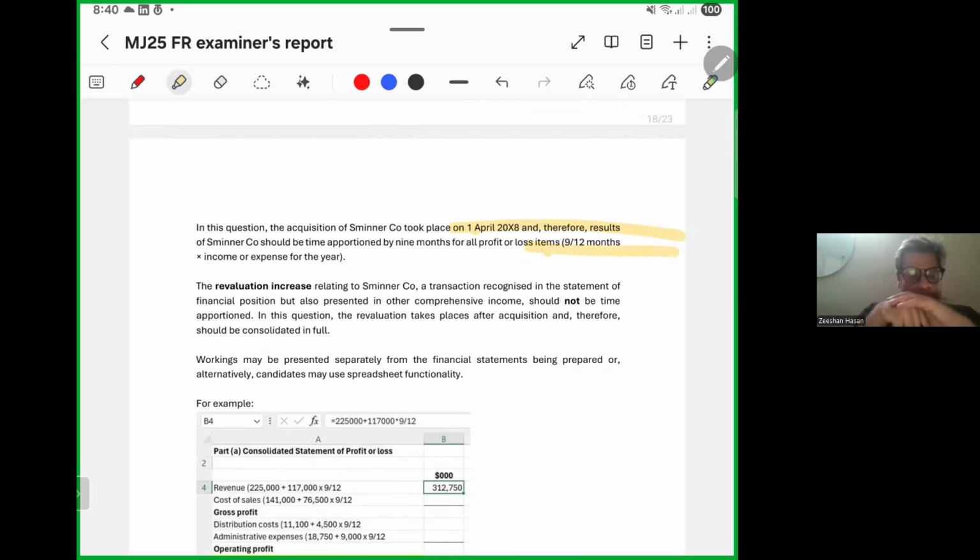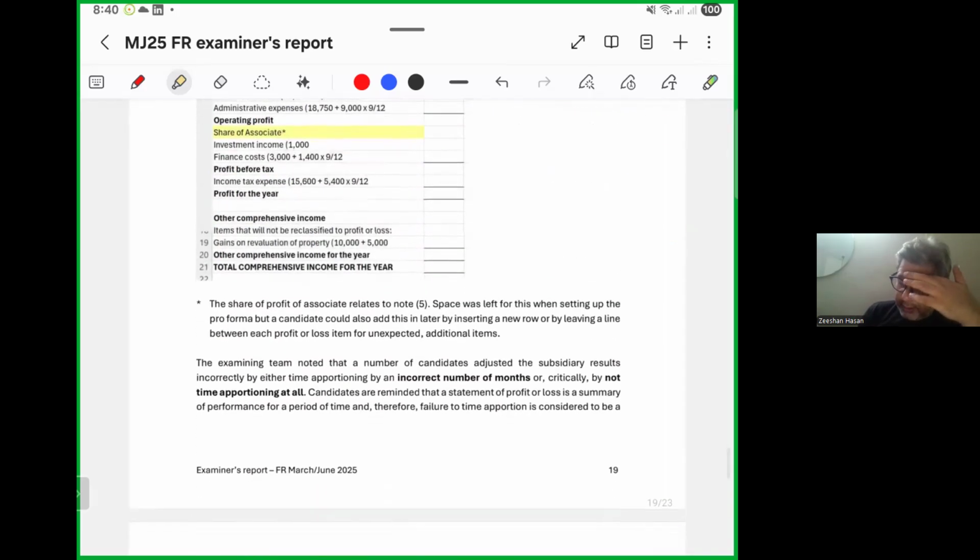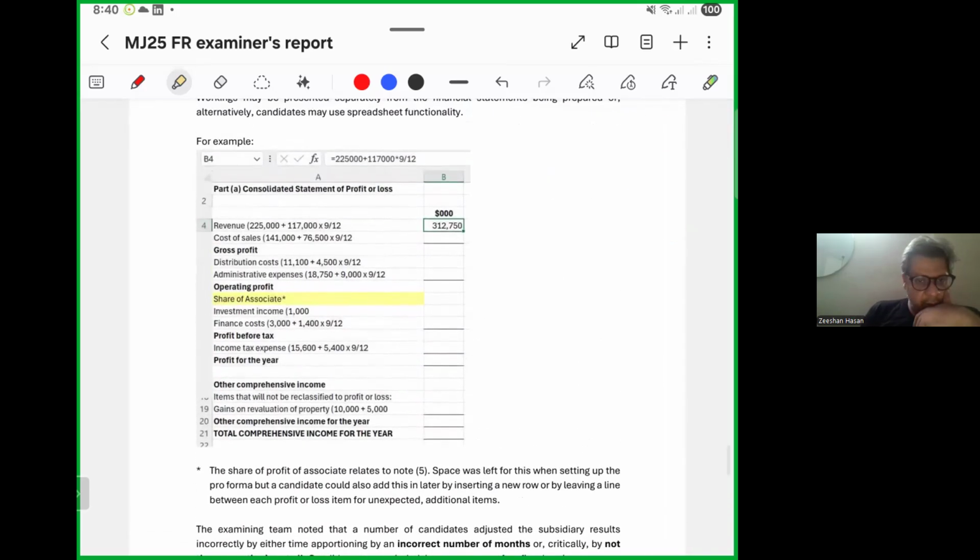The revaluation increase relating to the subsidiary company is recognized in the statement of financial position and should not be time apportioned. Workings may be presented separately. See how it should have been done.